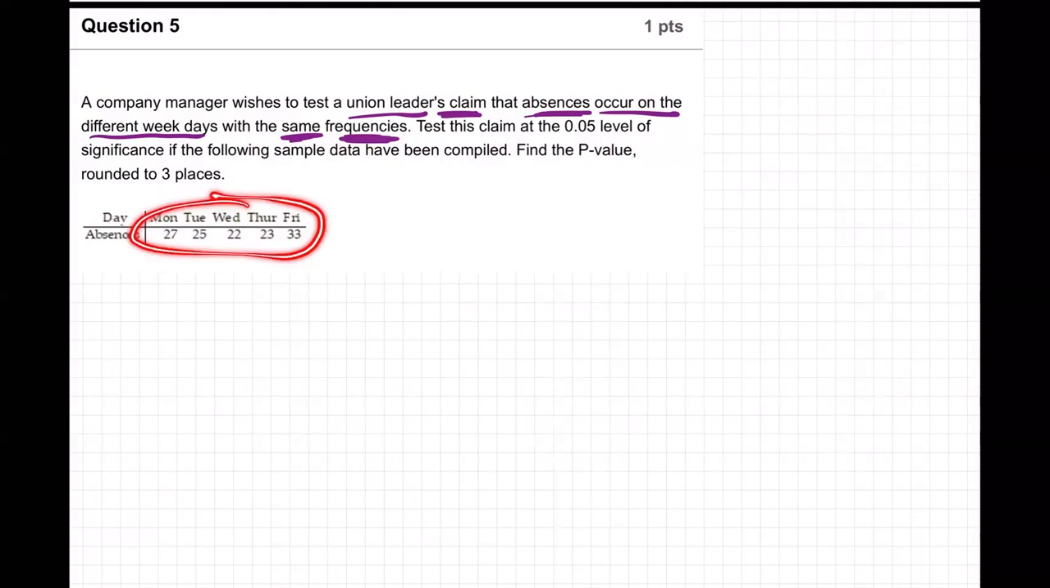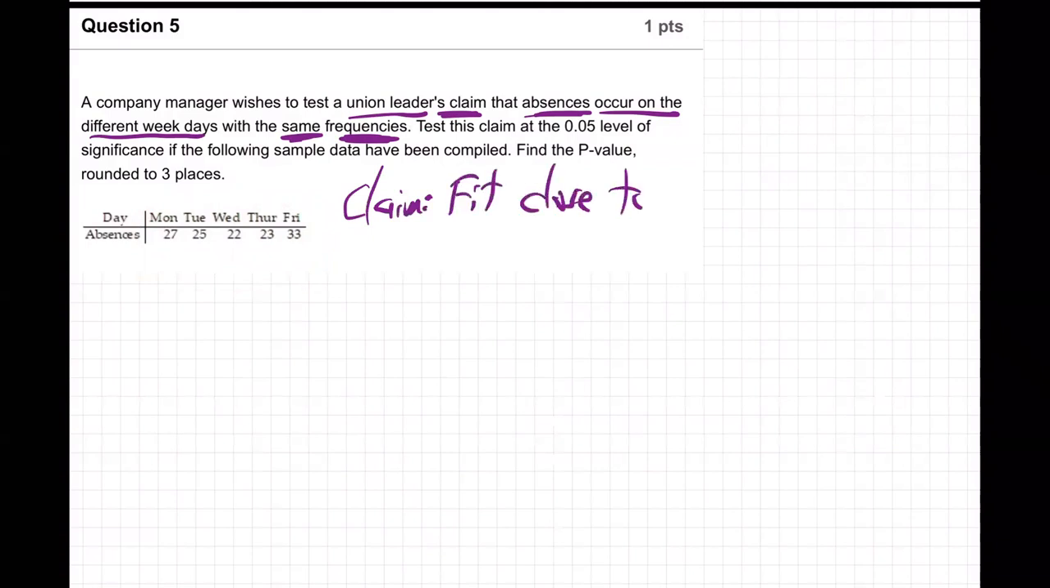It's a goodness of fit. If these numbers fit with them all being the same, that's what they're saying. The claim is they fit close to all the same number, same frequency. That's what the union leader is claiming, that it's a good fit. It's not that far off of all being the same. It's close to all the same number.